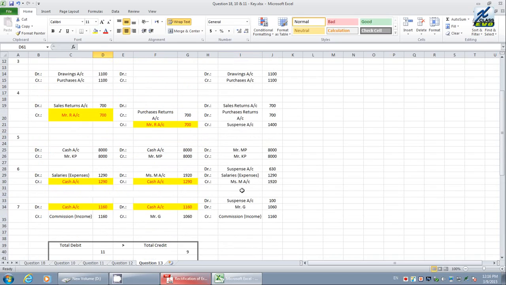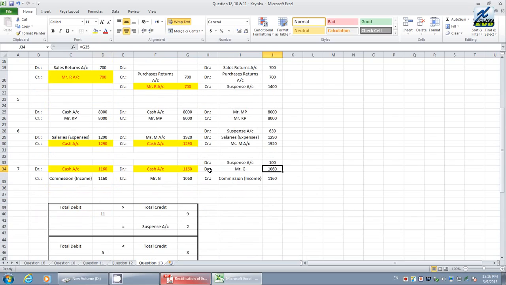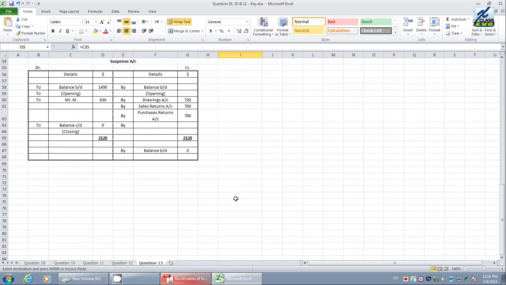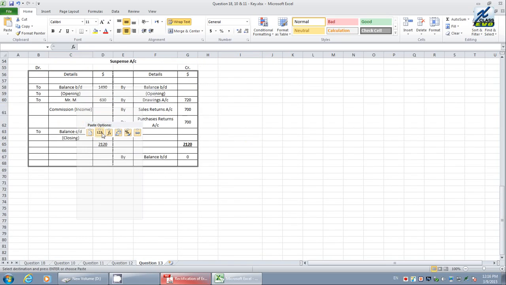Next, do we have suspense here? Yes, we have suspense, debit suspense. Okay, the value is 100 because of commission as an income. Post here, the value is 100. I am writing the 2 as it is the same here. Now let us see the totals.